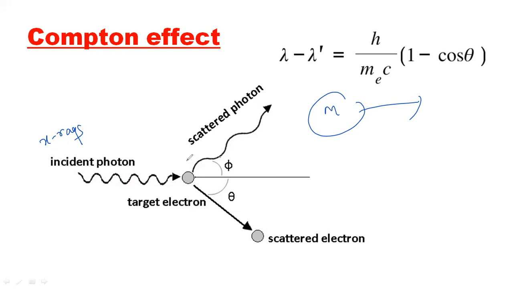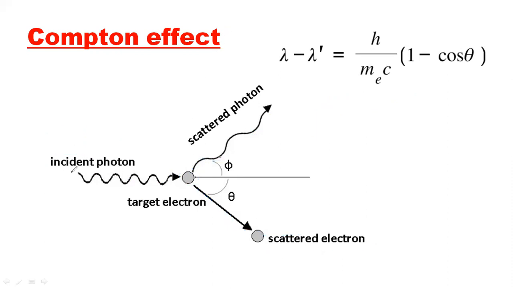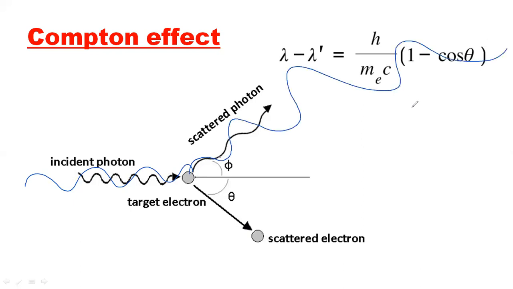So whatever the body here, the graphite, we are irradiating it with X-rays and the electrons are ejected out, the scattered electron, and this is the scattered photon. So here what he actually observed is that the X-rays have very little wavelength first of all, but after the scattering the wavelength is increased like this. So see here, you have to understand why.